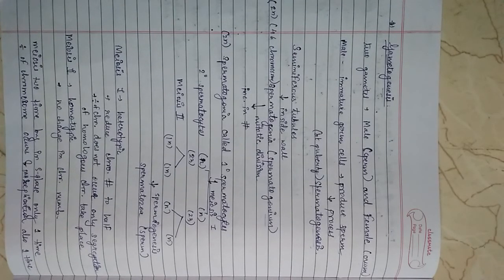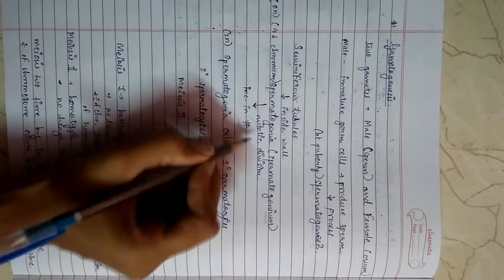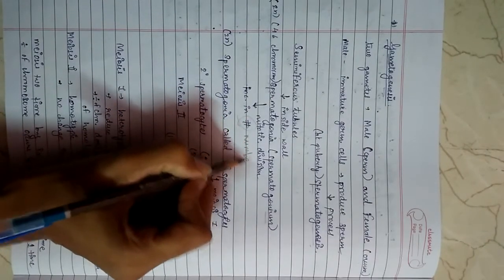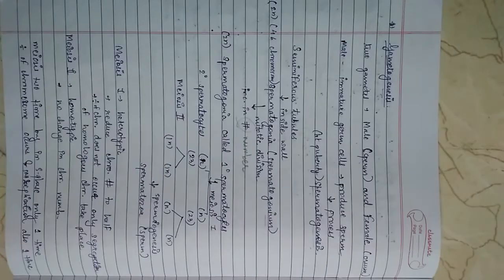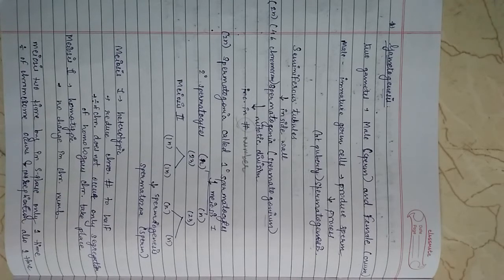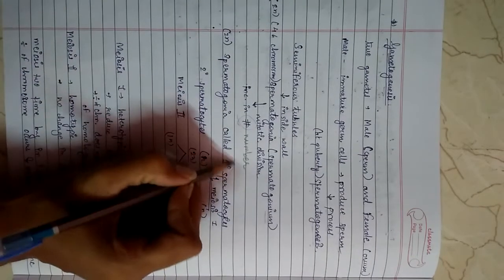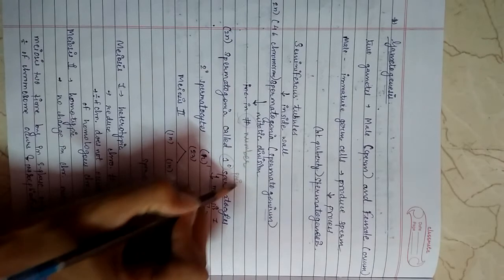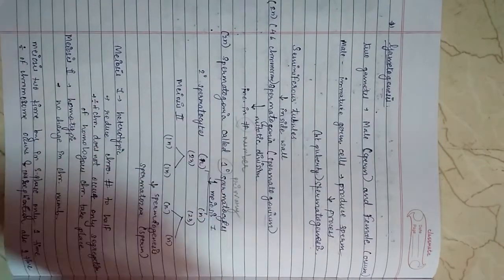The spermatogonia multiply by mitotic division and increase in number. Each spermatogonium is diploid and contains 46 chromosomes. Some of the spermatogonia are called primary spermatocytes.